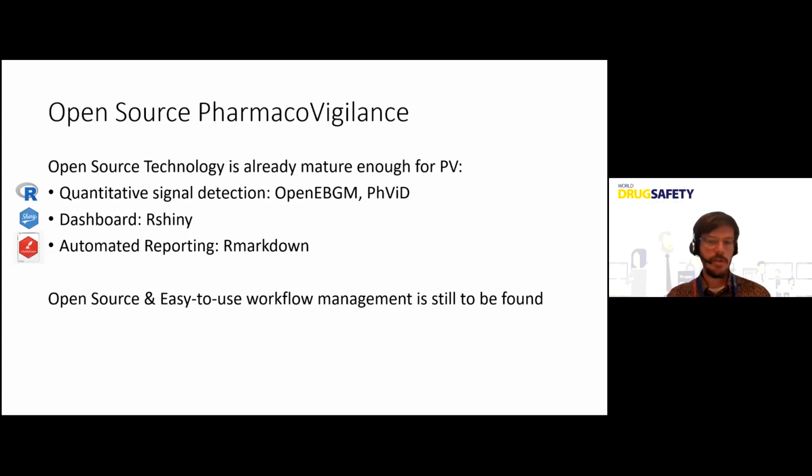But the software industry still has a strong advantage in terms of workflow management. I tried to investigate open source and easy to use workflow management, but I didn't find something interesting or something really as shiny as the tools I described before. But maybe it's because I used the wrong Google queries. Who knows? Maybe there is something. If ever you learn something, please contact me. I would be very interested to play with it.